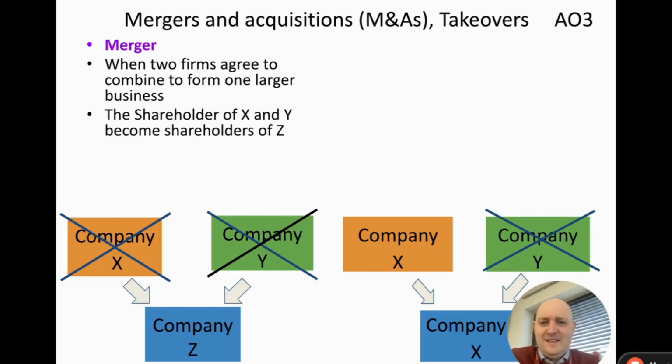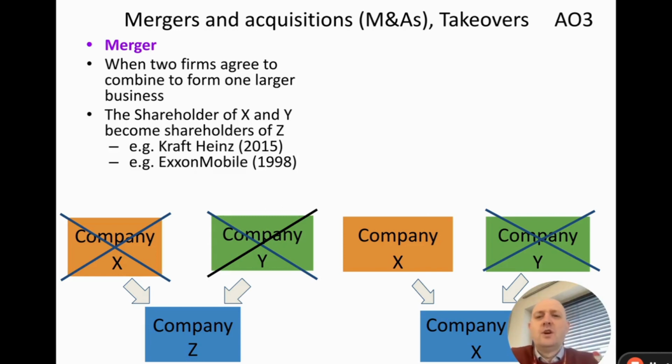What does that mean? Let's look at this diagram down here. Before the merger, we had 2 companies: company X and company Y. These 2 companies are going to agree to join and become one company, and that one company is going to be called company Z. In this situation, company X and company Y no longer exist, but all of their resources and all of their employees will combine to create company Z.